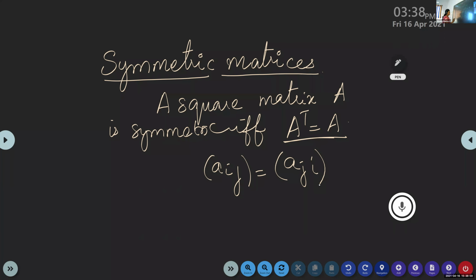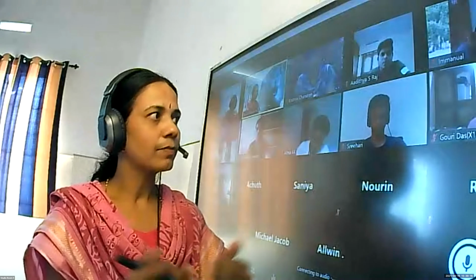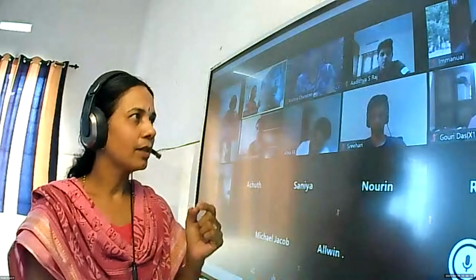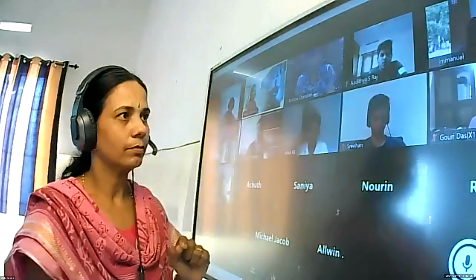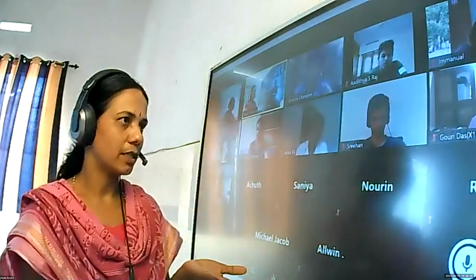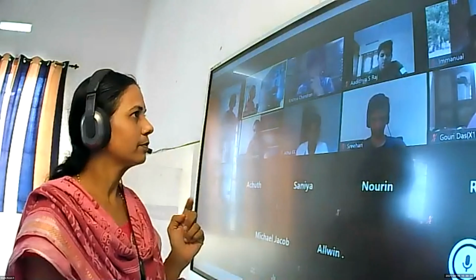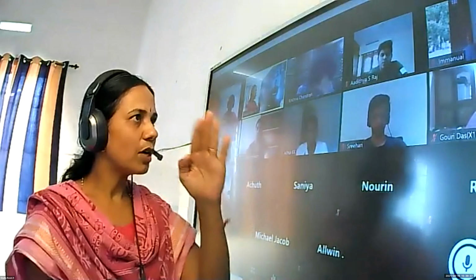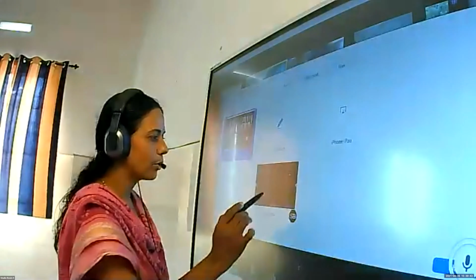Up to this, is it clear? Symmetric means when we take the transpose, if we get the same matrix, it is symmetric. For the exam, they'll ask, give one example of a symmetric matrix, or give one example of a skew symmetric matrix. That is an important type of question. No need to learn it by heart. If you understand the property, we can give the example easily. Look at how I am going to write the example.